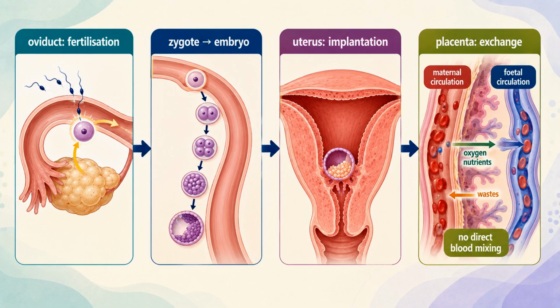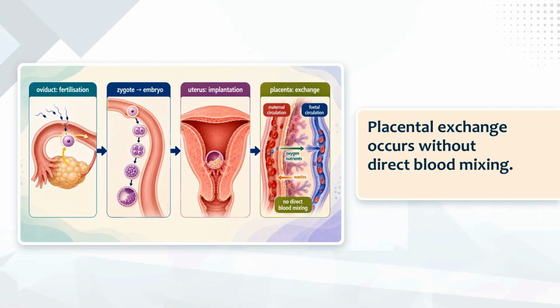The zygote divides while moving toward the uterus, where the embryo implants. The placenta then supports exchange between maternal and fetal circulations while keeping the blood supplies separate. The placenta inset shows exchange without one shared bloodstream.